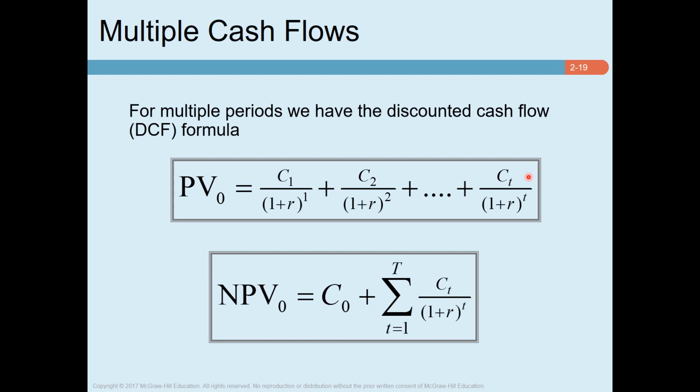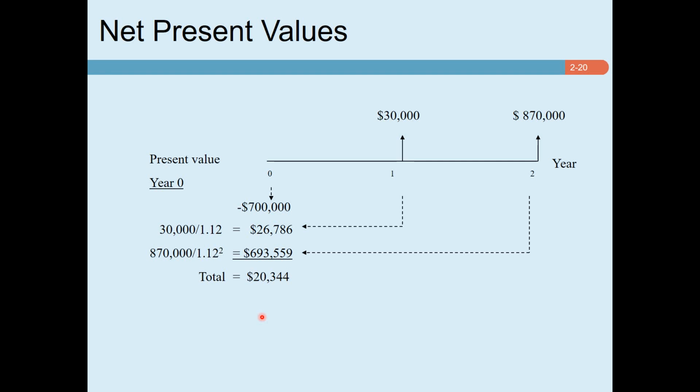Now, to calculate NPV, what we need to do is find out the present value of each of these cash flows. We sum them up. So you can see this part of the NPV formula. This is the sum of the present value of inflows. Then we deduct the initial investment. And the decision rule is still the same. If NPV is positive, we accept the project. Otherwise, we reject.